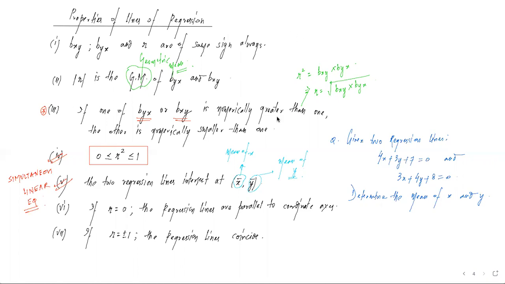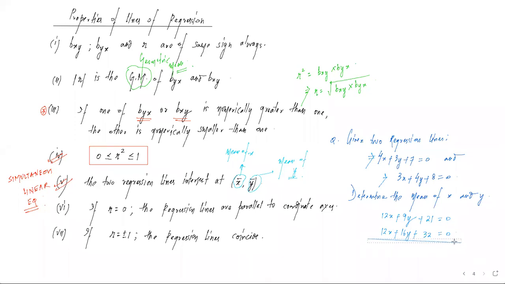So for doing that, I am multiplying the first equation. This is my first equation. इसे मैं 3 से multiply कर रहा हूँ. So I'm getting 12x plus 9y plus 21 equal to 0. The first equation I have multiplied by 3. I will be using the elimination method of simultaneous linear equations. 4x multiplied by 3 is 12x, then 9y, then 21. And the second equation I'm multiplying with 4. It becomes 12x again, 16y, and 32 equal to 0.